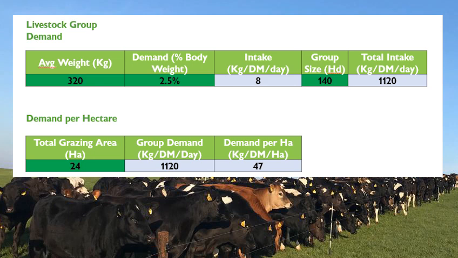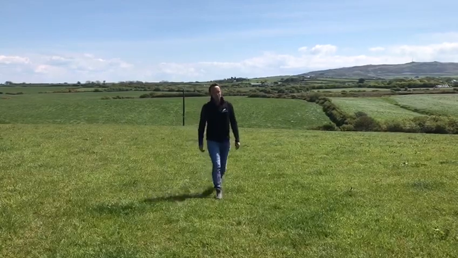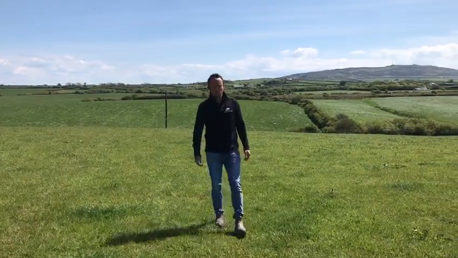These heifers have 24 hectares allocated to their rotation. We simply divide the group demand by the area available. In this example, it needs to be growing on average 47 kilograms dry matter a day to meet this group's demand. In the next video, I'll be discussing post-grazing residuals.